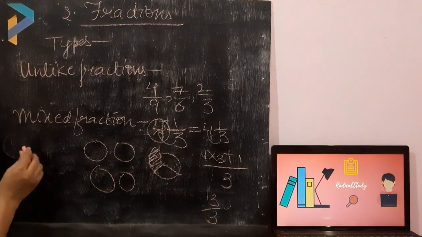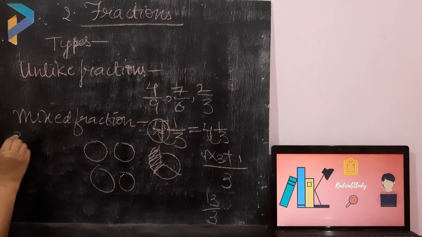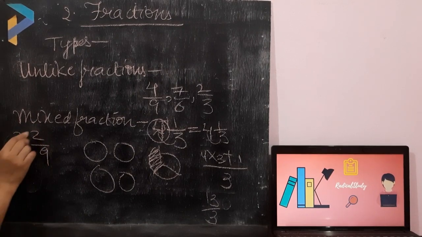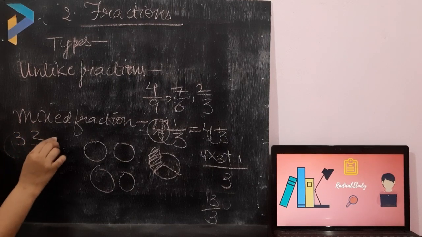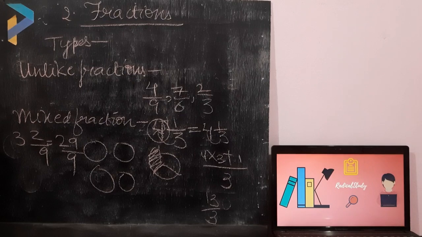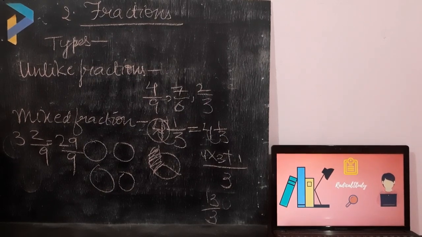We can take one more example. It will be 3 2 upon 9. Now 9 threes are 27. 27 plus 2 is equal to 29. So 29 upon 9. Now I will take some more examples and explain mixed fractions.